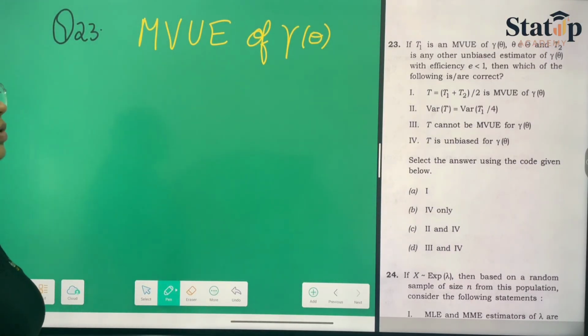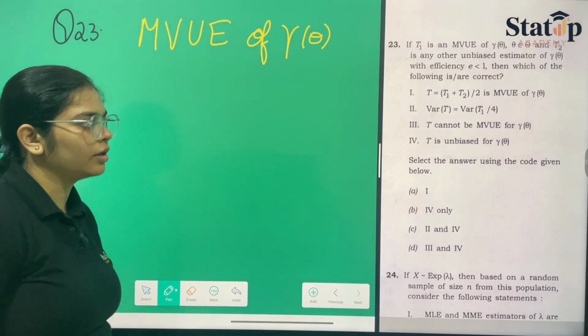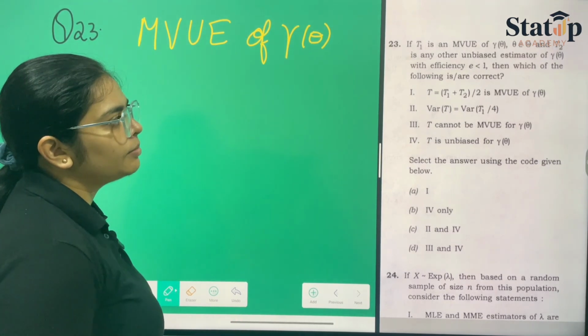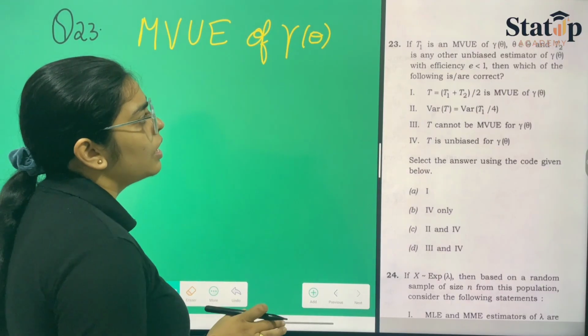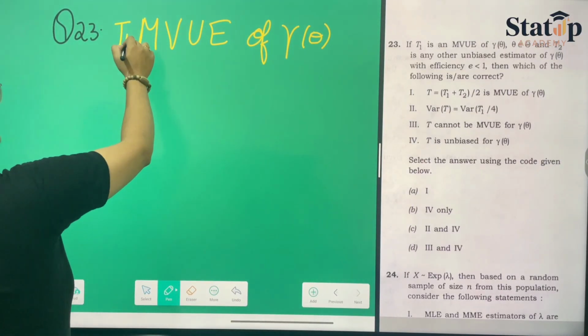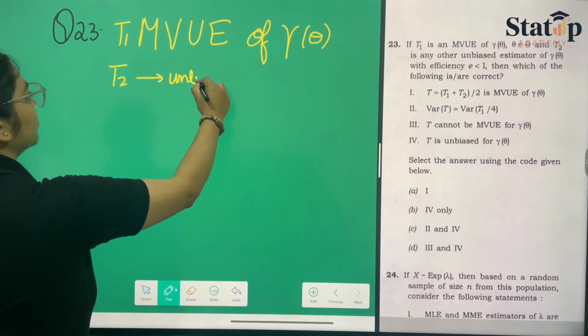They have also given us that the efficiency of gamma theta is less than 1, which we'll be talking about afterwards. So T1, T2 is another unbiased estimator with this efficiency. Then which of the following are correct? T1 is the MVUE, and T2 is another unbiased estimator.